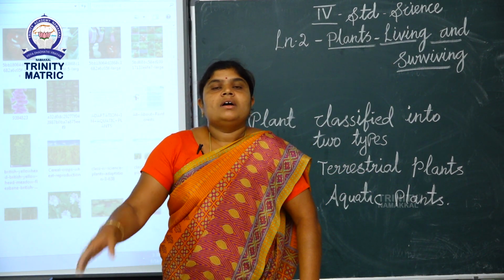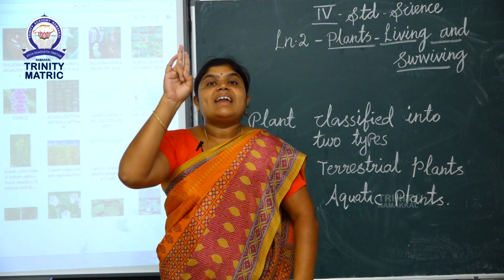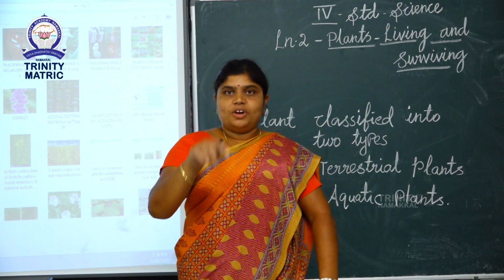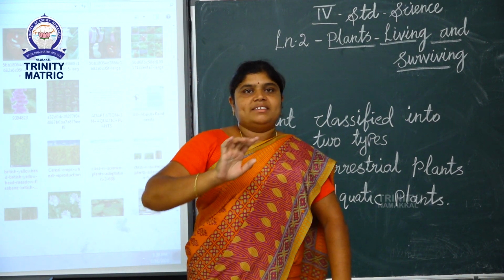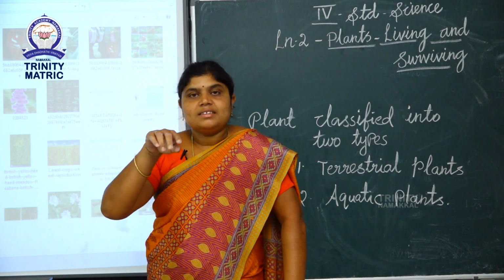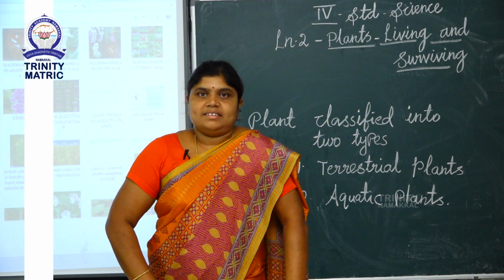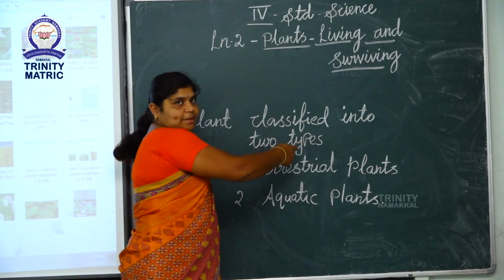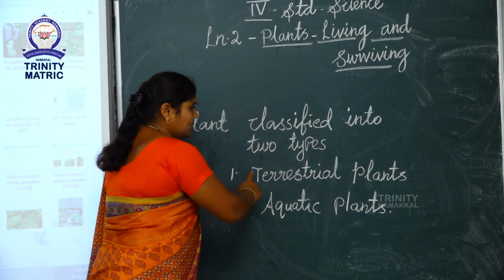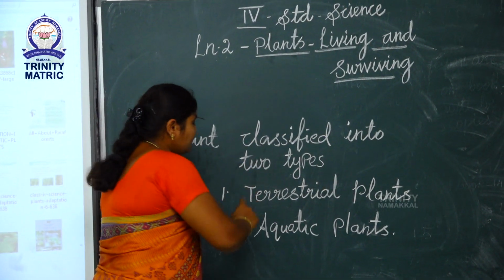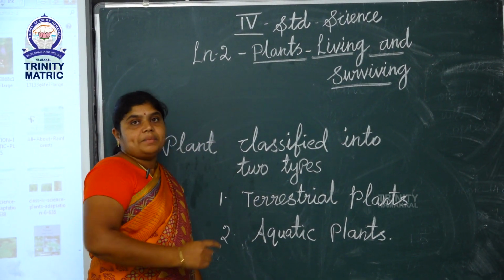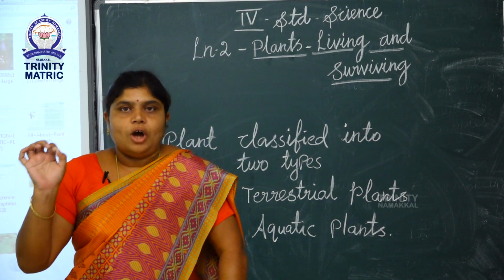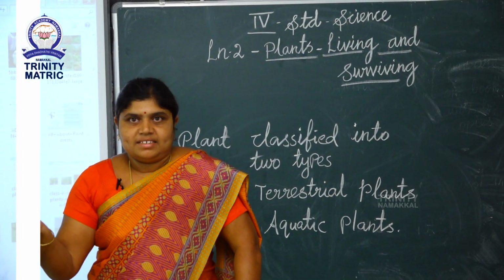So, plants are classified into 2 types. First one is terrestrial plants. Next one is aquatic plants. Now we learn about the first topic, terrestrial plants.